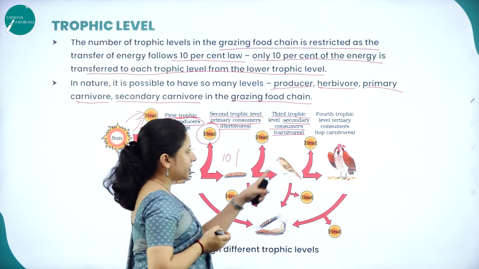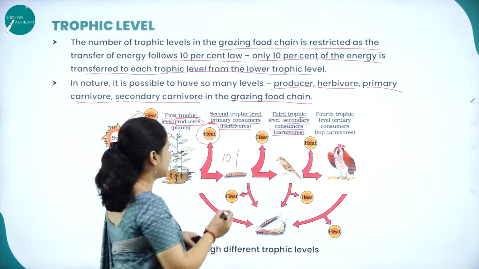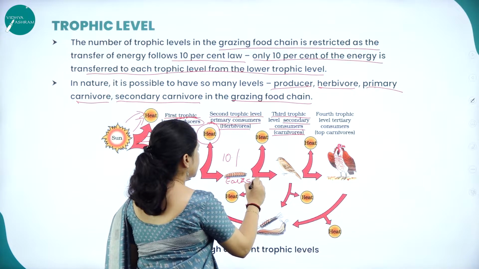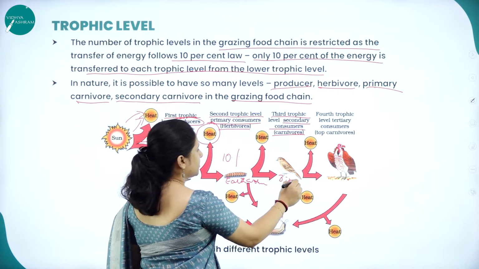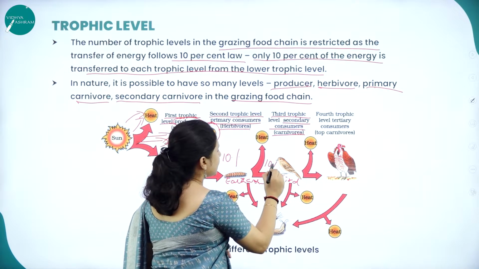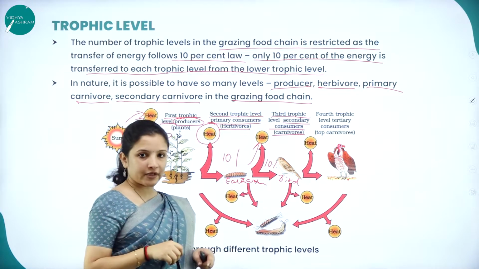Here they have taken the bird. The bird will feed on this particular earthworm. Let's consider this to be the earthworm. It's an insect, right? So when the bird feeds on the earthworm, again here, only 10% energy goes into the bird and the remaining is lost in the form of heat.